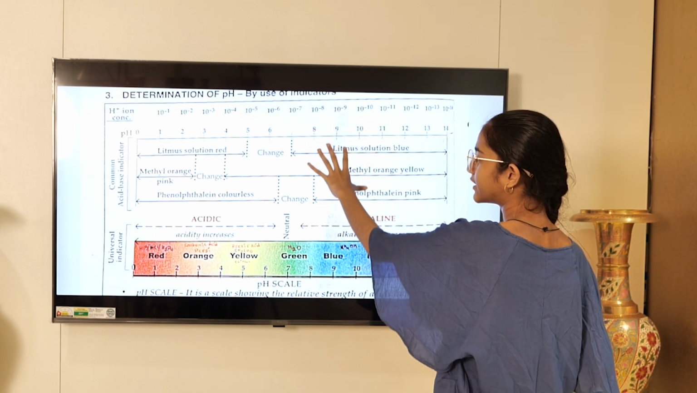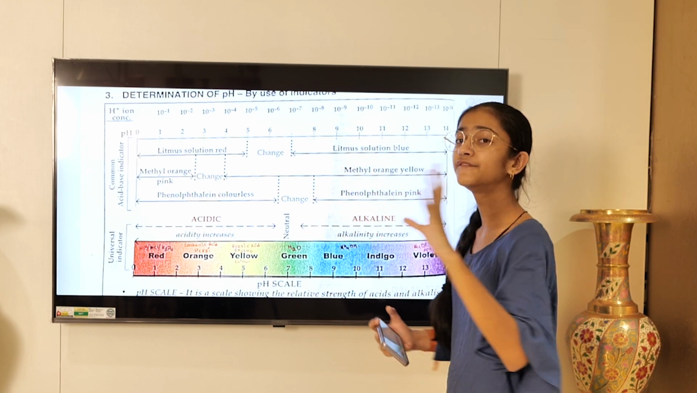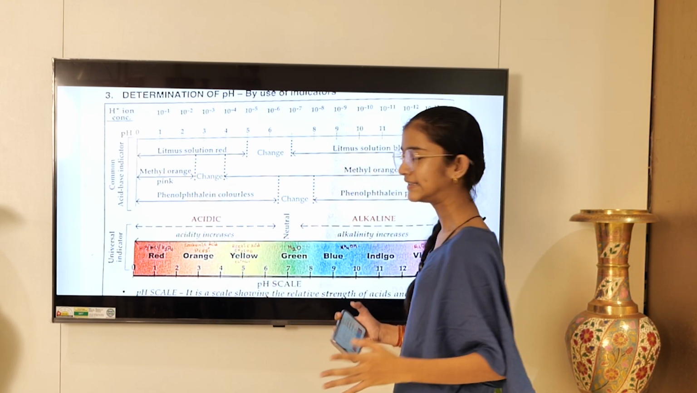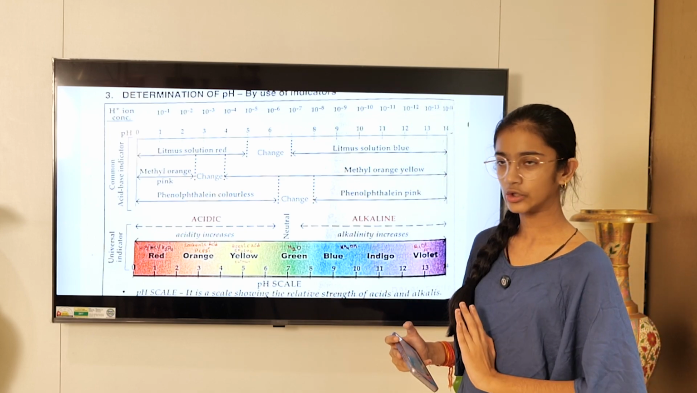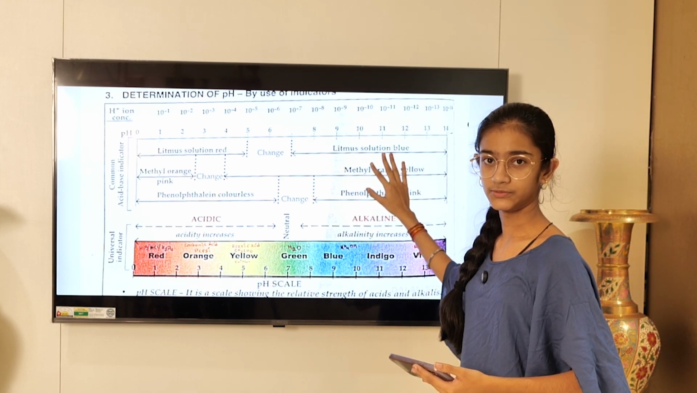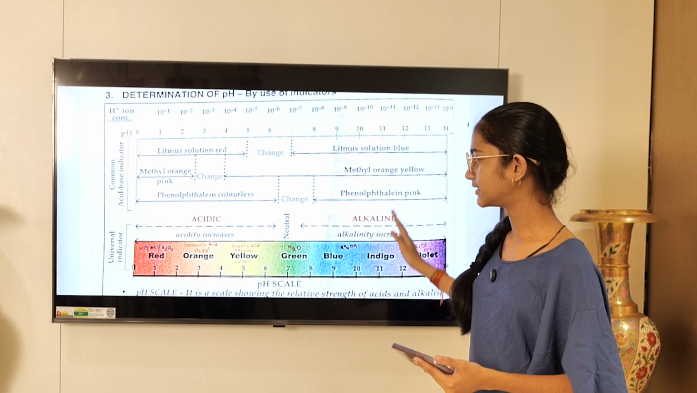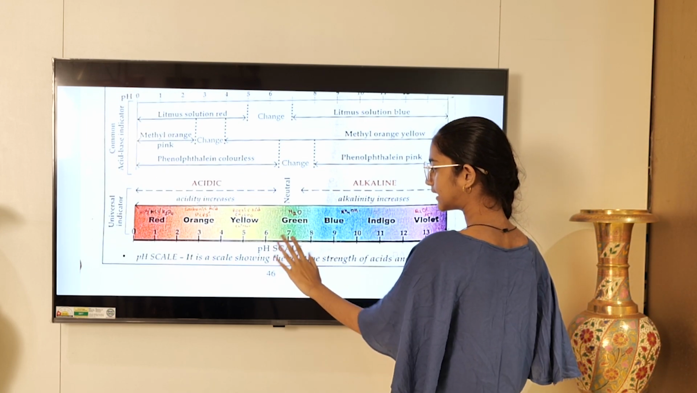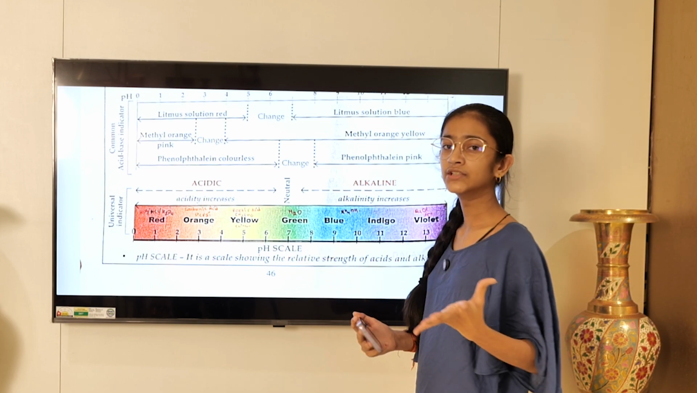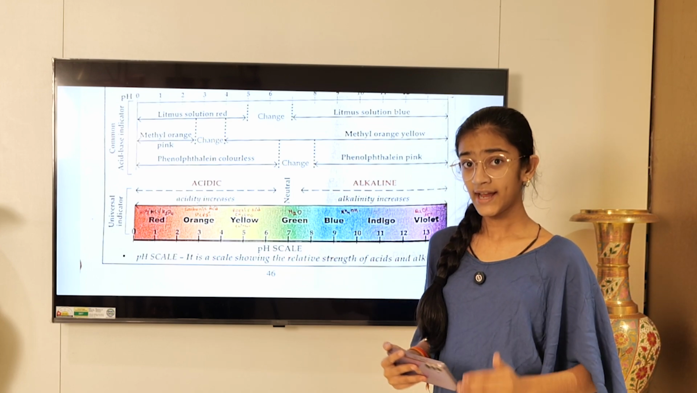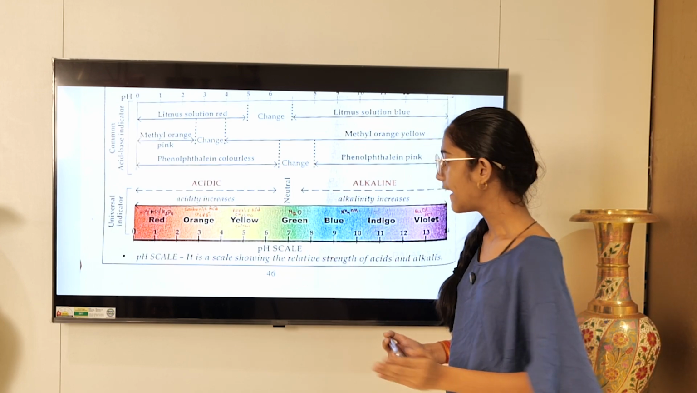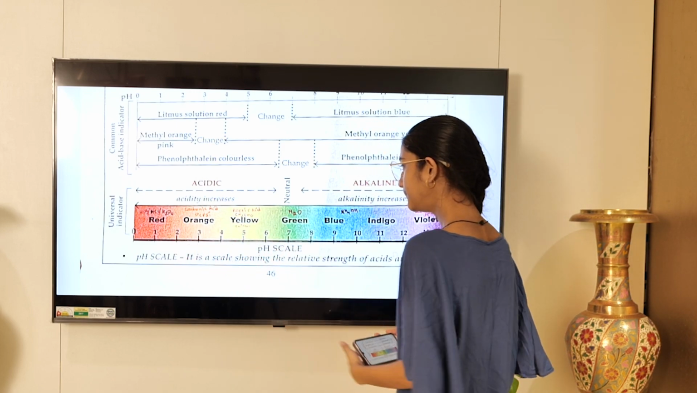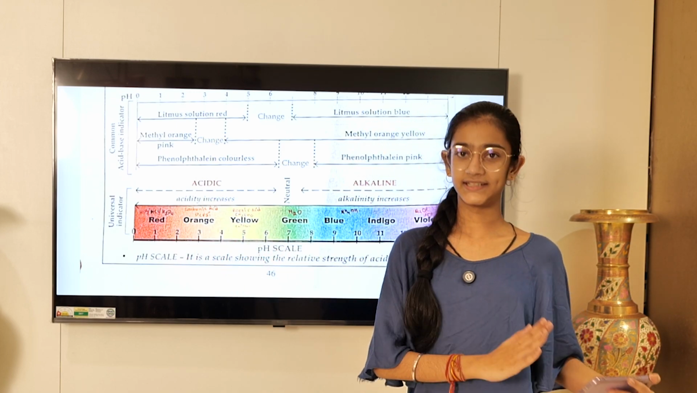You need not look at all this. This might confuse you. We can learn about methyl orange and phenolphthalein, color change and everything later on. You may not look at this. Look at this first. If you see a green color, it means the pH value is 7. And if it is 7, it means it is neutral. Whereas if you see yellow, orange or red color, it means it is acidic.